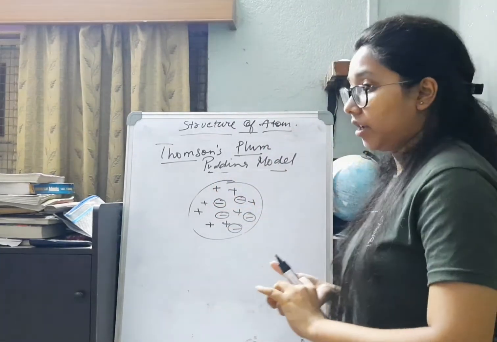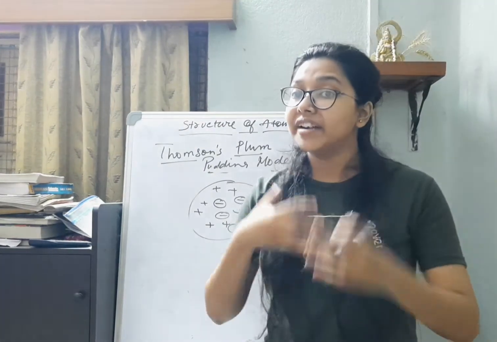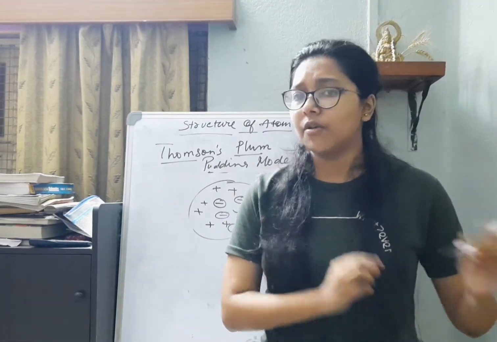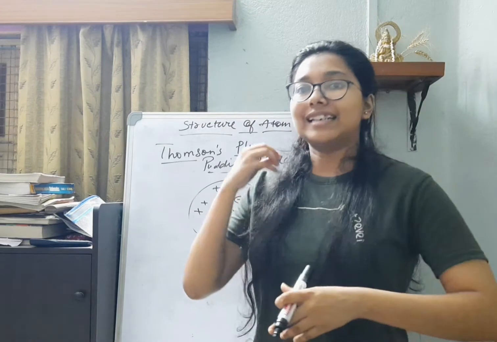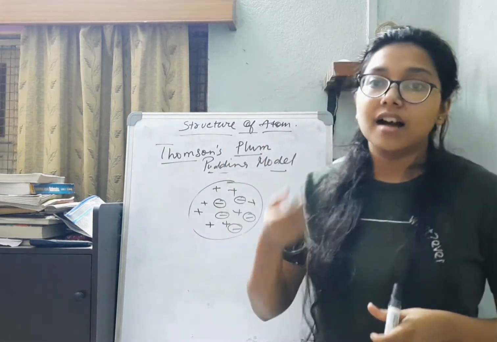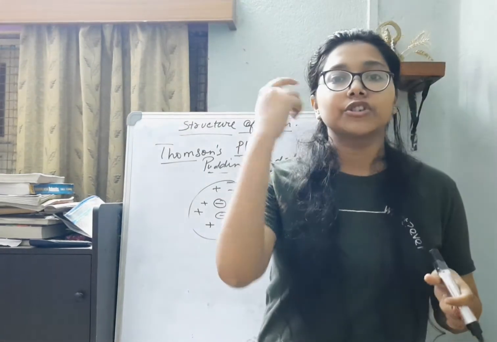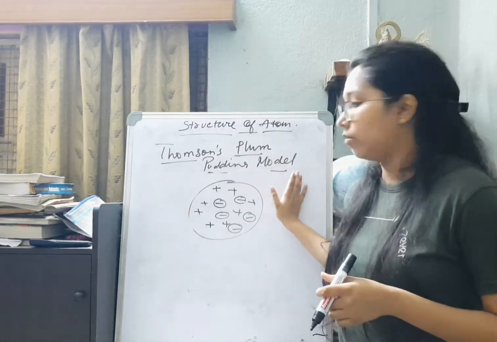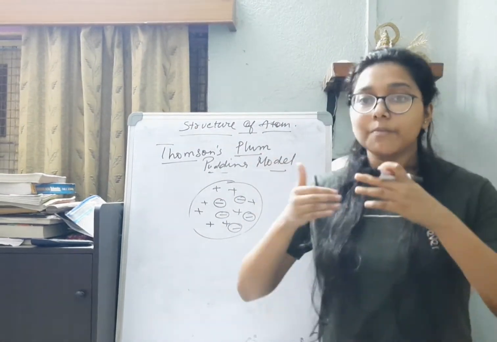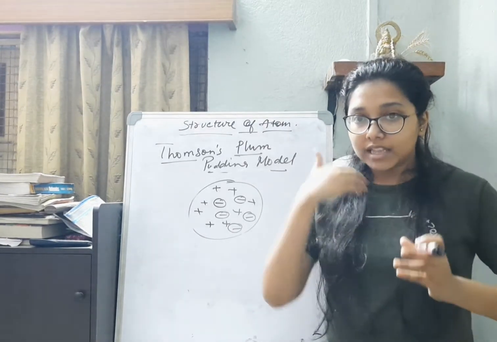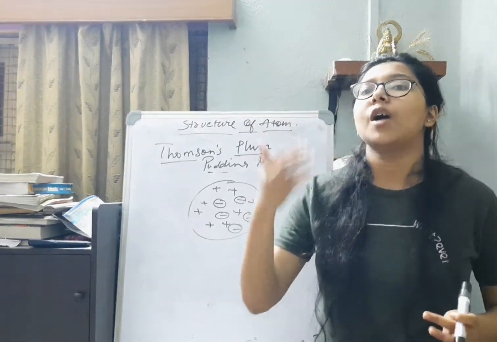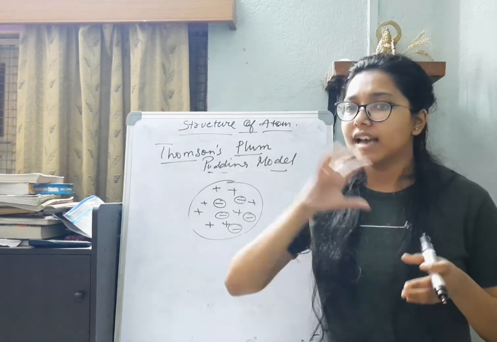But later on, this was just the basis of understanding that maybe this is how an atom looks like. But then came Rutherford's alpha scattering experiment, and in due course, J.J. Thomson's plum pudding model was understood to be wrong. So it is a process of learning. People are trying to learn how an atom can look like. Is the atom looking like this?